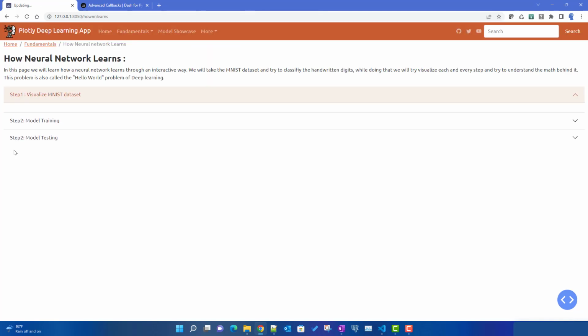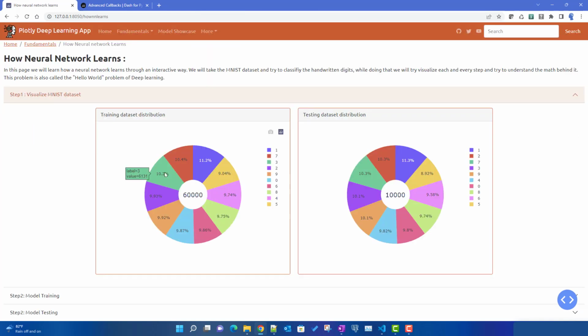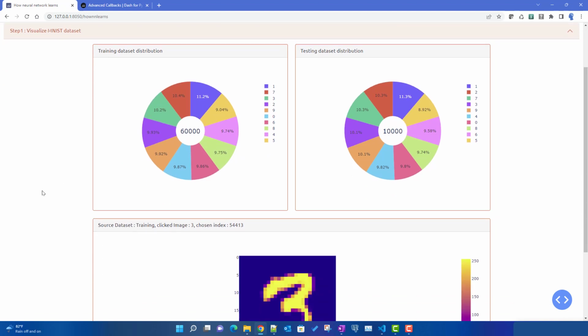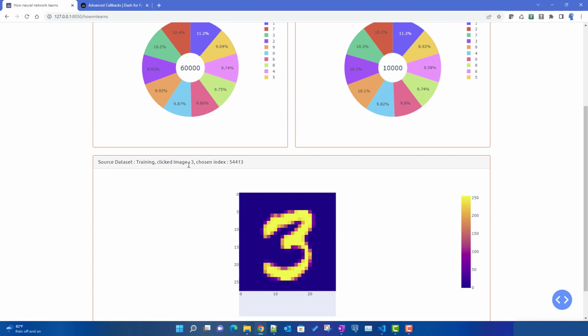Let it deploy. Once I click on label 3, which has 6131 images in total, we see the training dataset, the clicked image is 3, and the image displayed is actually at index 54,413, because we have 60,000 images there in total.